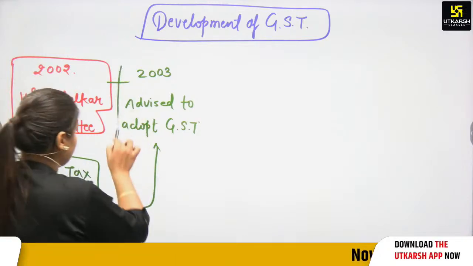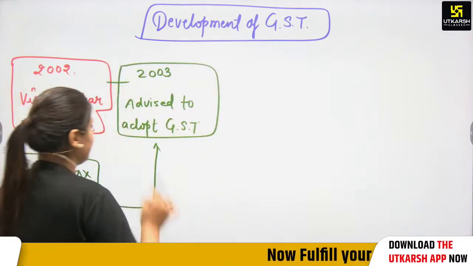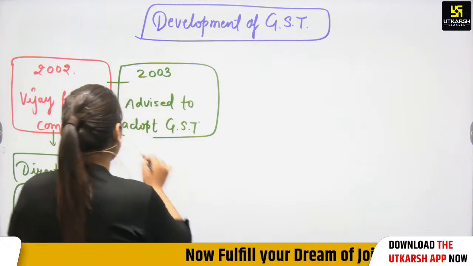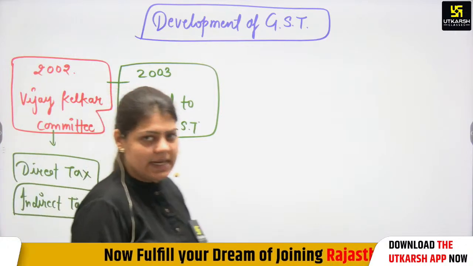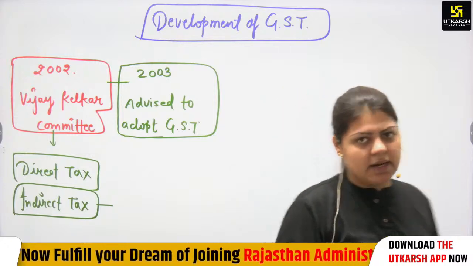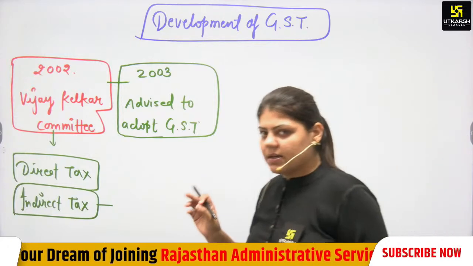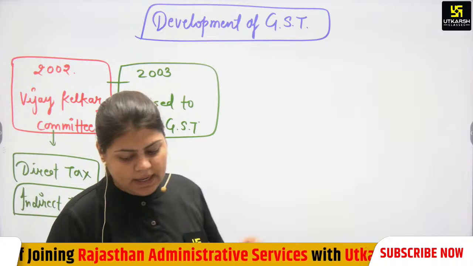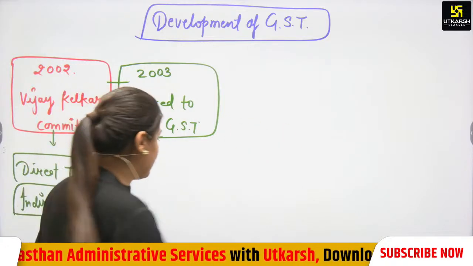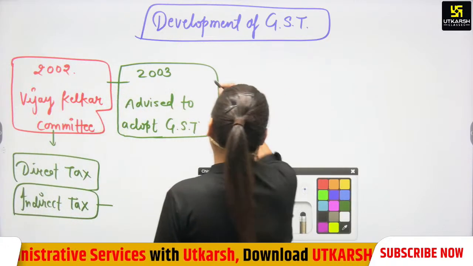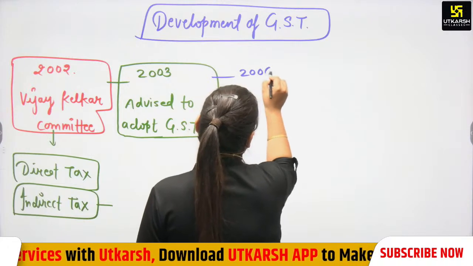But in 2003 the GST was not implemented because of some reason, because the government did not agree to adopt this at an early time period. So there is a start in 2002 and then again 2003. Again in 2006 there was a declaration.